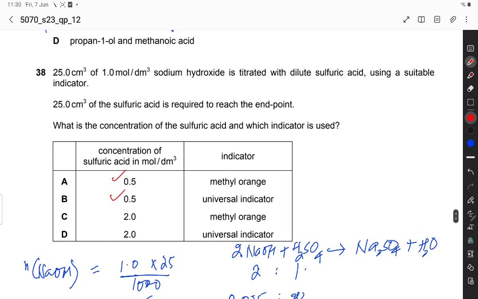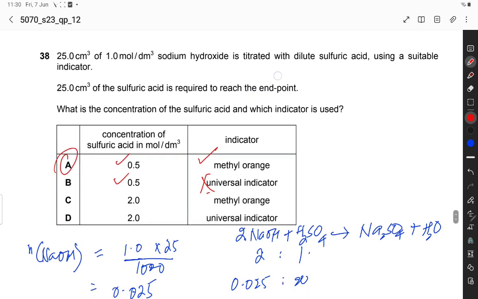Now, the concentration of sulfuric acid is 0.5, and which indicator is used? Methyl orange is used in titration. Universal indicator cannot be used in a titration reaction, so it is incorrect. Option A is the correct option.